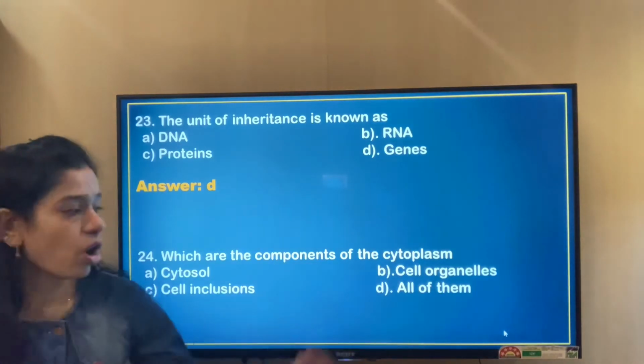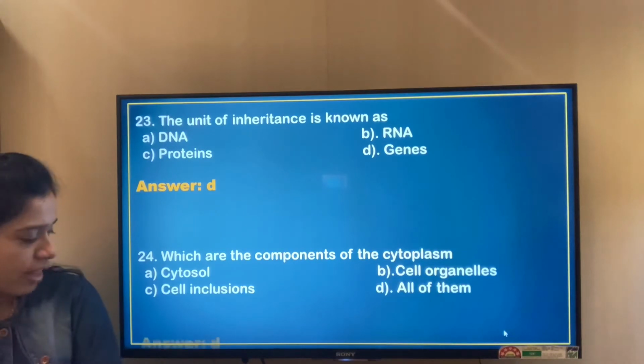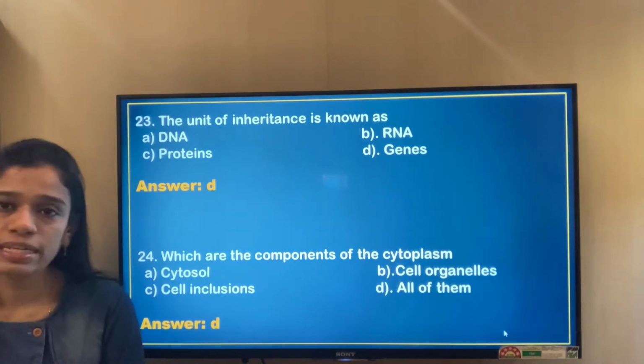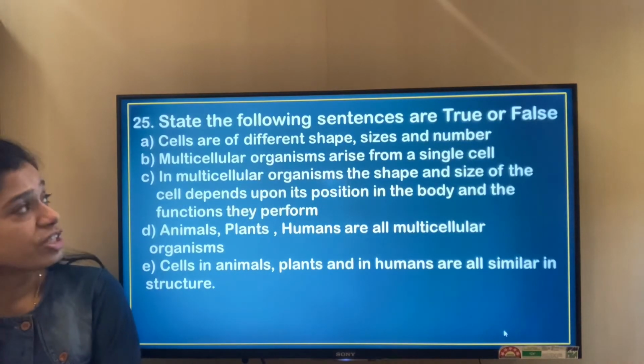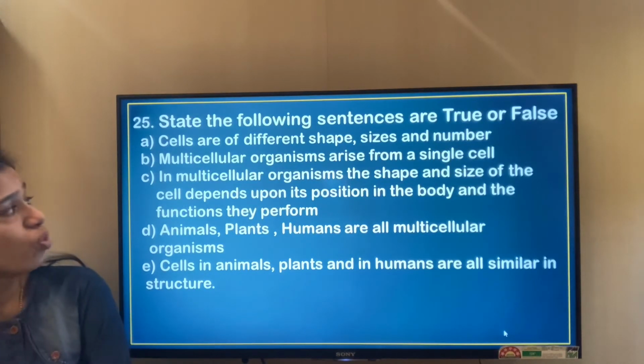So we'll go with option D, that is all of these. So answer D is the correct option. Let's go to the next question. State whether the following sentences are true or false.